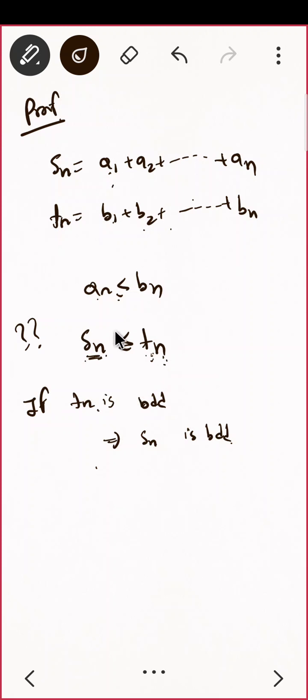That means in between there you are getting infinity somewhere. So that means this is also not bounded. Something like that. Is that okay? Is that clear? So I'm not writing the proof, but you should understand how to write it. Correct? This is called comparison test.